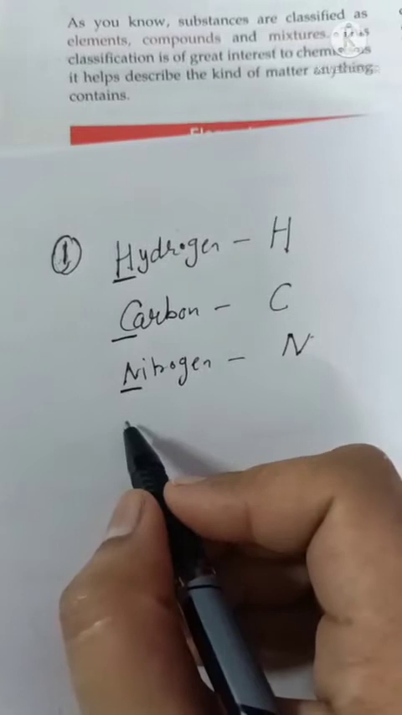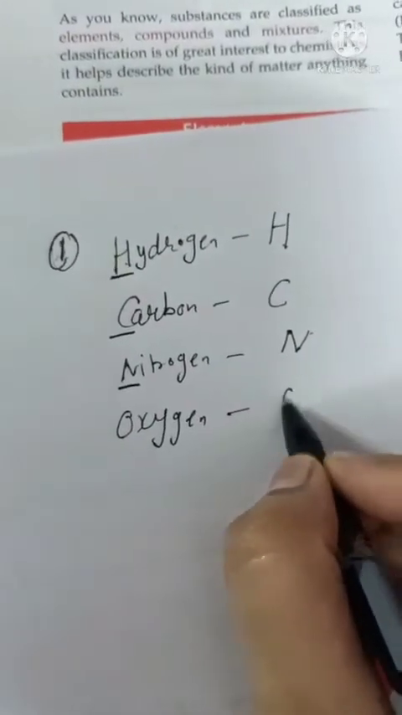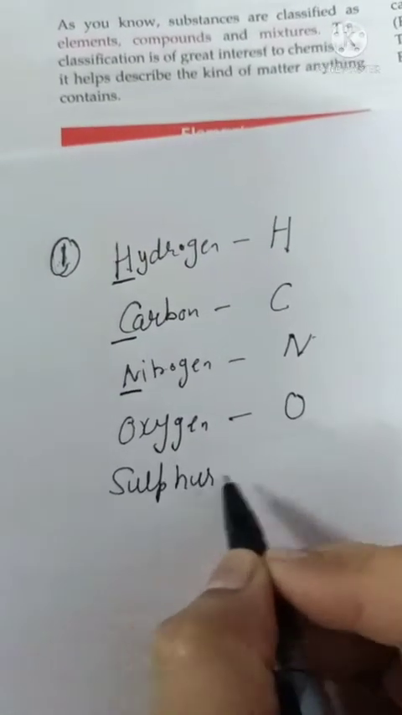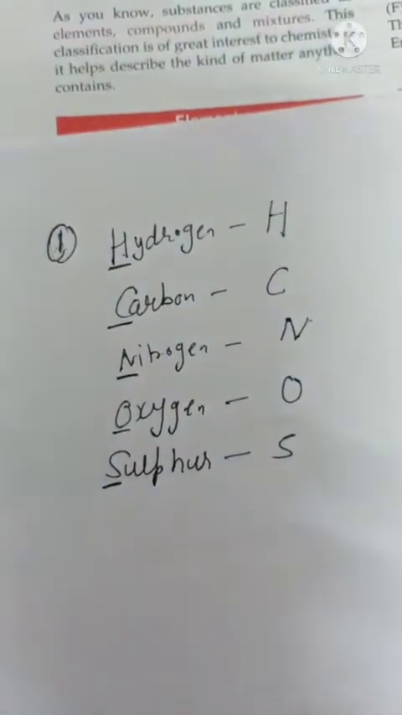Then next element, oxygen, symbol will be capital O. Next is sulfur, symbol will be capital S, that is the first letter of its English name.